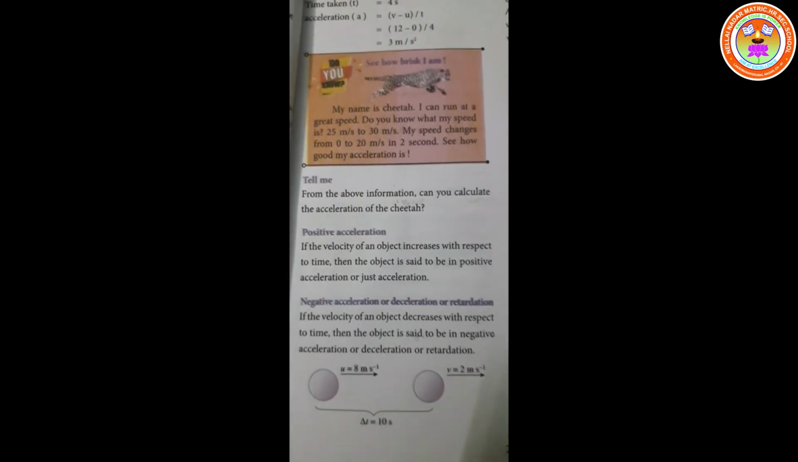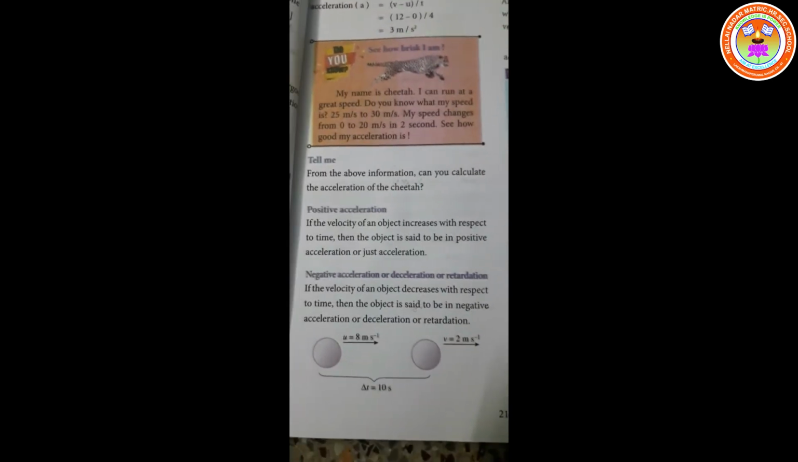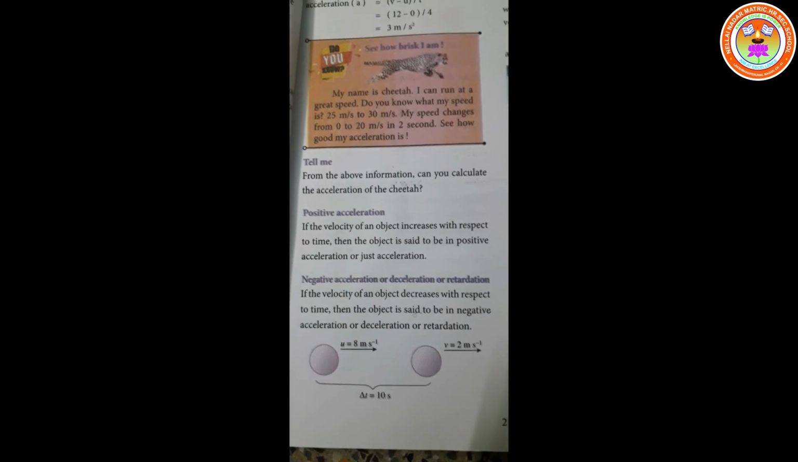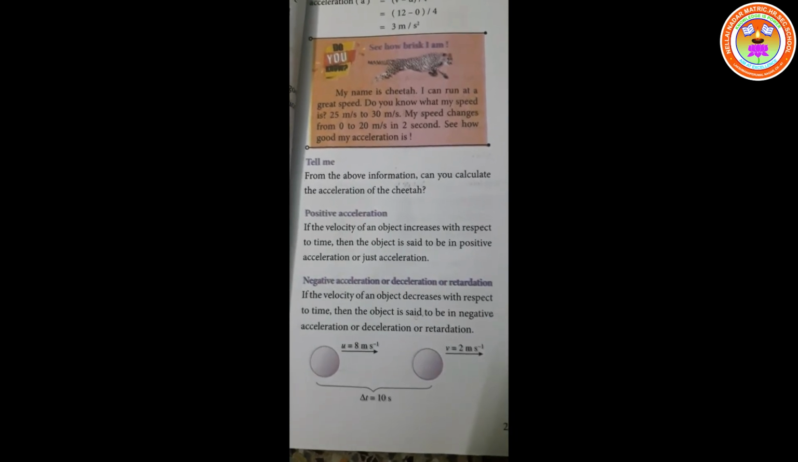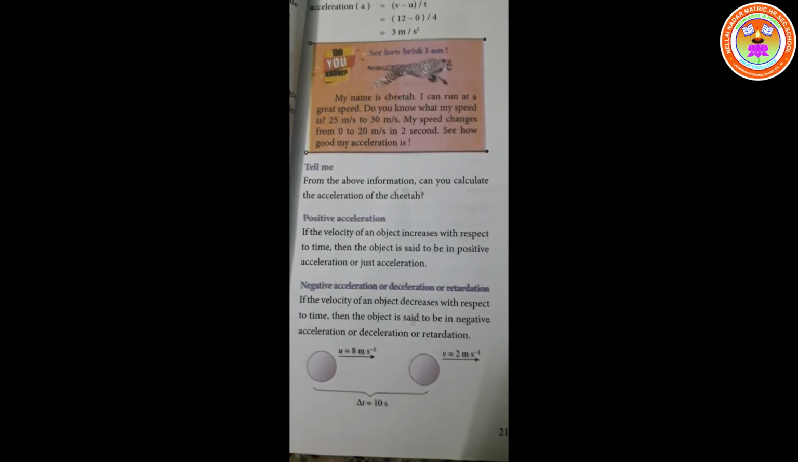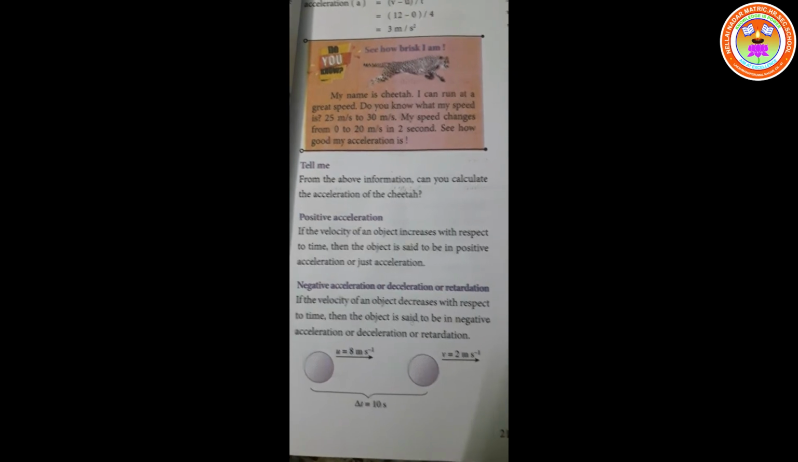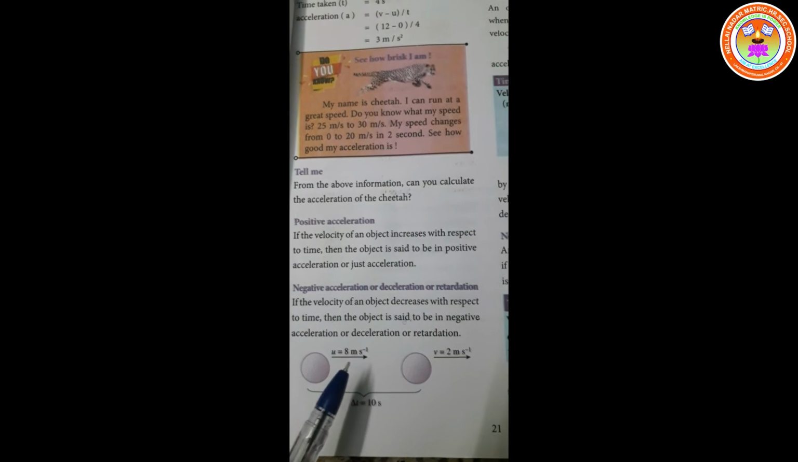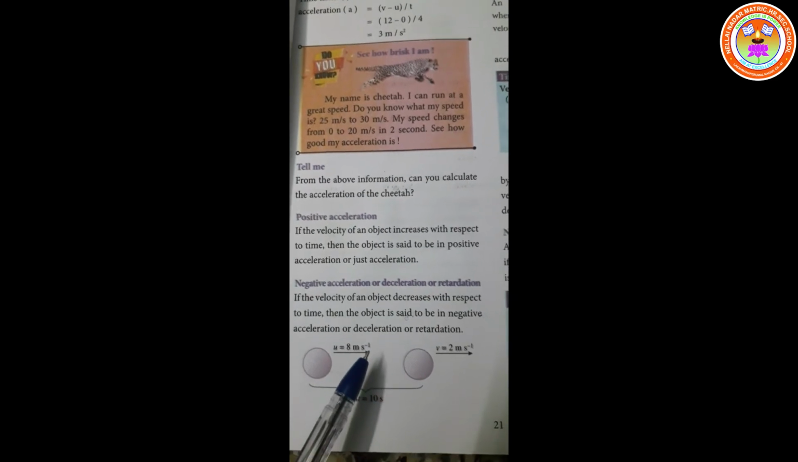Once again, listen. If the velocity of an object decreases with respect to time, then the object is said to be in negative acceleration, or a deceleration, or retardation. Look at the diagram here. What is the initial velocity? Initial velocity is 8 meter per second, or else 8 meter second power minus 1.